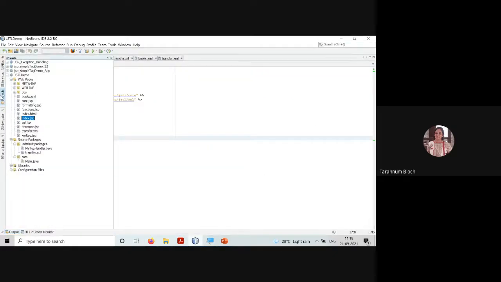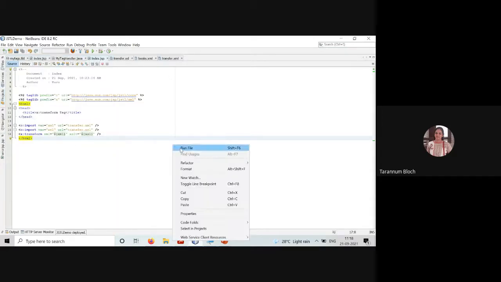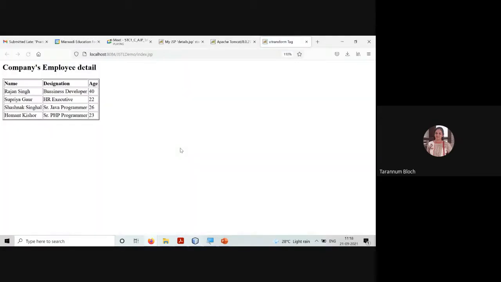This is my JSTL demo, and in that the file name is XLS dot. Oh, I have saved it somewhere else by mistake. Yeah, it's here. I need to cut it from here and put it here. By mistake, I put it in a different package. This is not taking. Let me change it. Yeah. Can you see that?